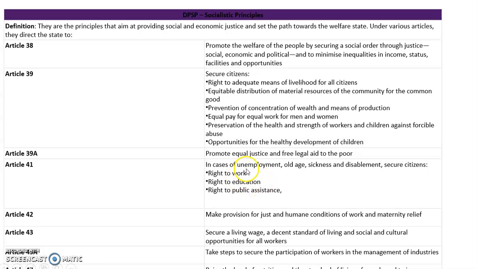it also says that assistance should be given, and everyone should be given the right to work, the right to education, and the right to public assistance also. And Article 42 says that it makes provisions for just and humane conditions of work and maternity relief. Now, what does this mean?